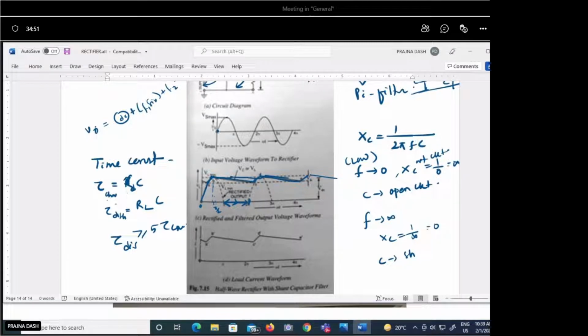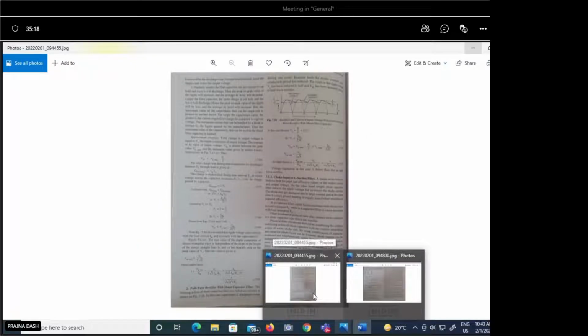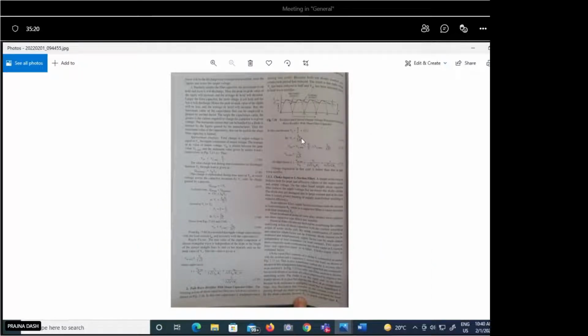We're not saying that it is 100% DC, because DC means we have to take a straight line, and here also we are not getting a straight line. So the average of this will be better than the average of the DC voltage we obtained earlier. Now you have to calculate the ripple factor for this waveform. This is for the half wave rectifier circuit. Likewise, for the full wave rectifier circuit we can analyze it in a similar way and get the waveform like this.